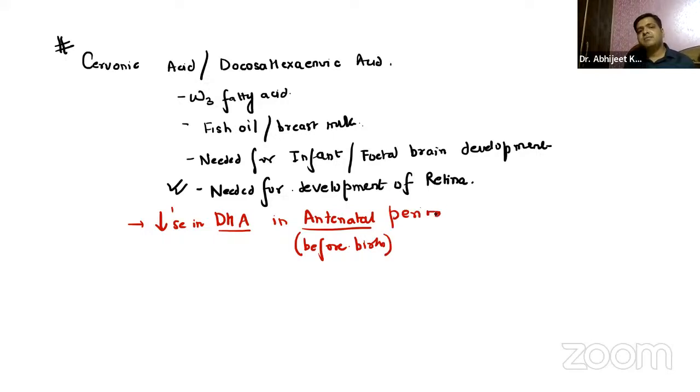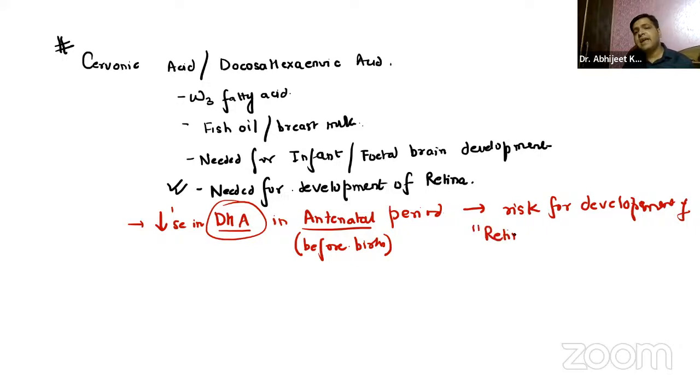Antenatal period, if there is a decrease in DHA, what will it do? There will be a risk for development of one disorder. Very, very important. It is retinitis pigmentosa. Okay, the retina associated disorder, retinitis pigmentosa.